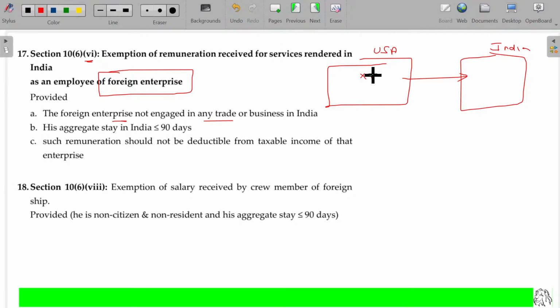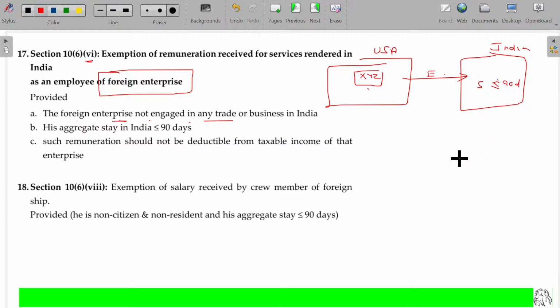This is USA, India. This may be XYZ enterprises. XYZ sends his employee to India to render some services here. They don't have any business activity here. The foreign enterprise is not engaged in any trade or business in India. This employee comes to India, and his stay is less than or equal to 90 days only.